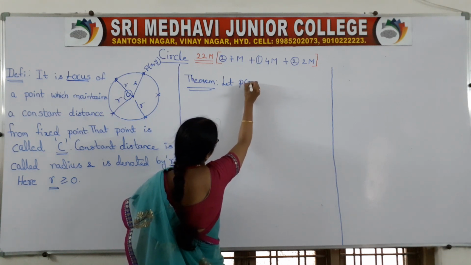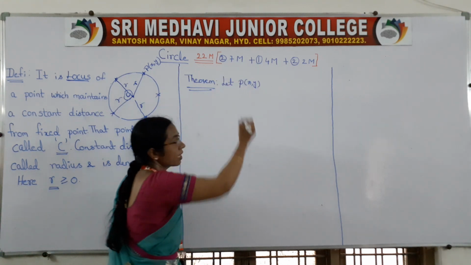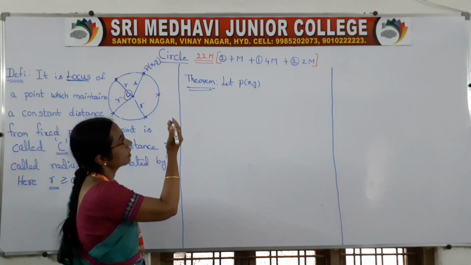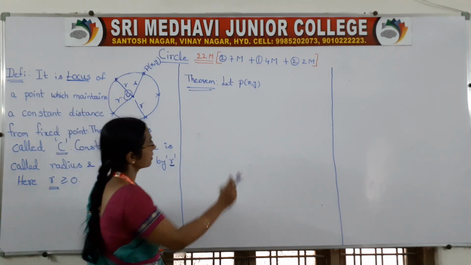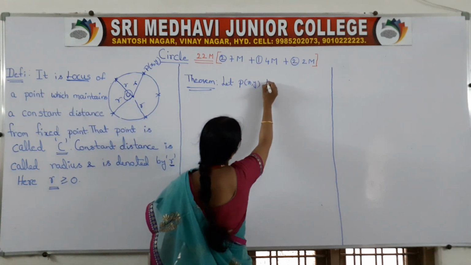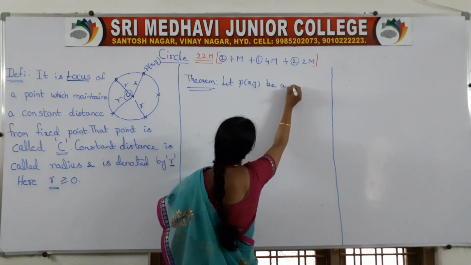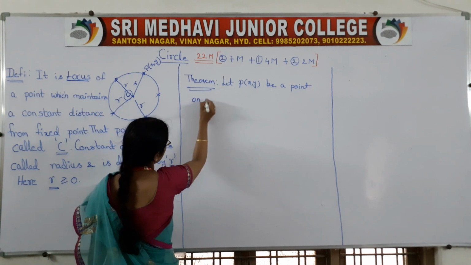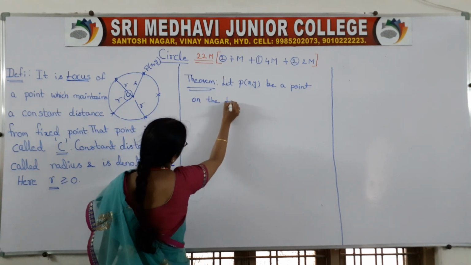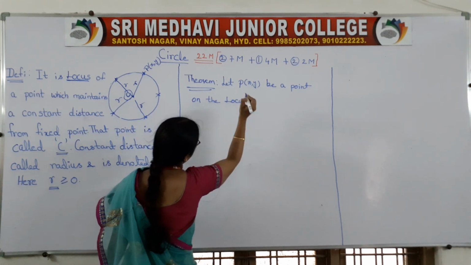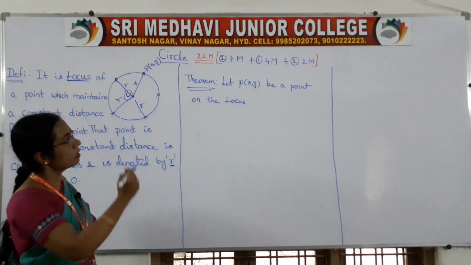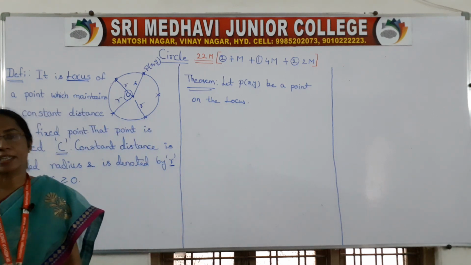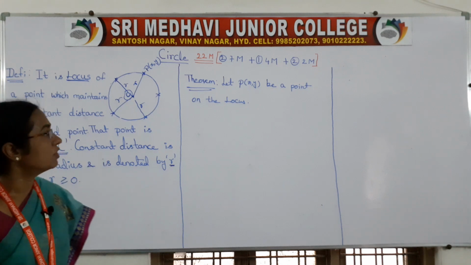Let P(x, y) be a point on the locus, right girls? So by theorem we are deriving the equation of the circle.